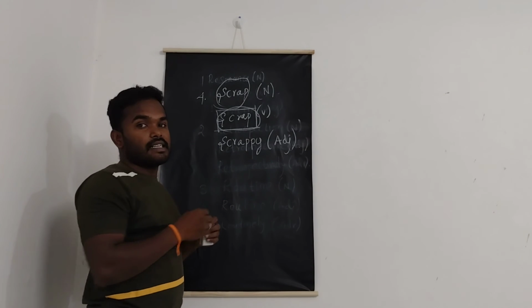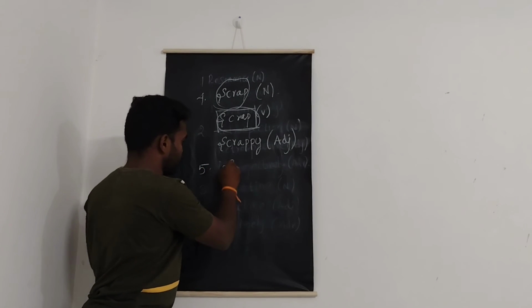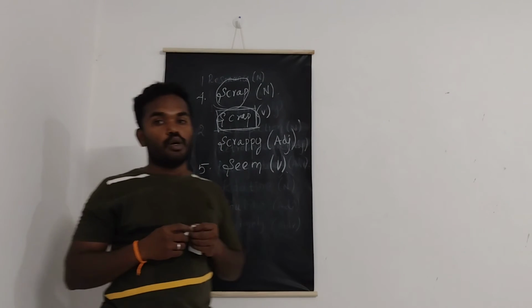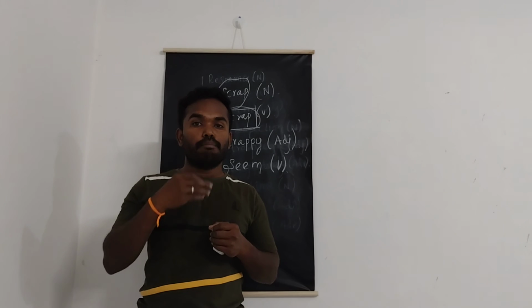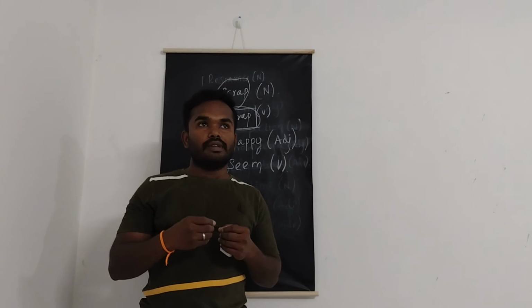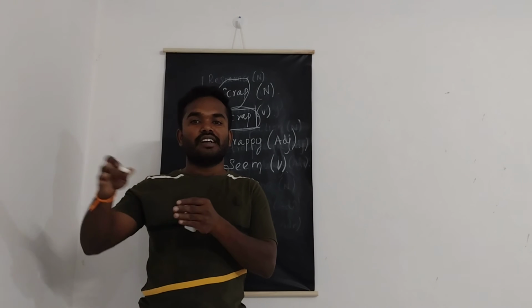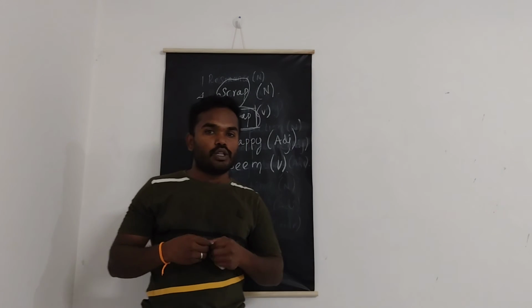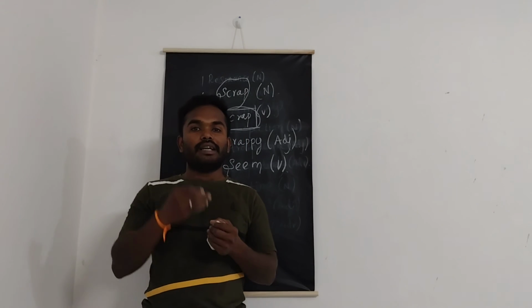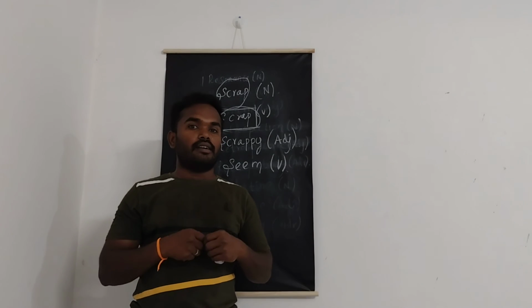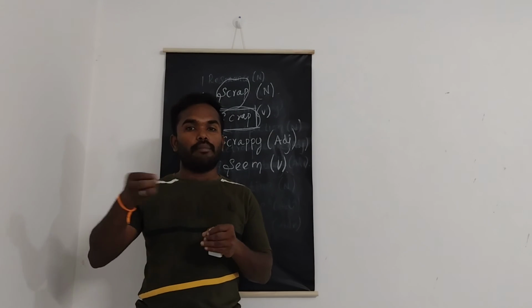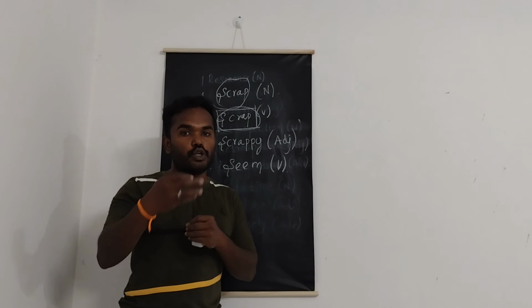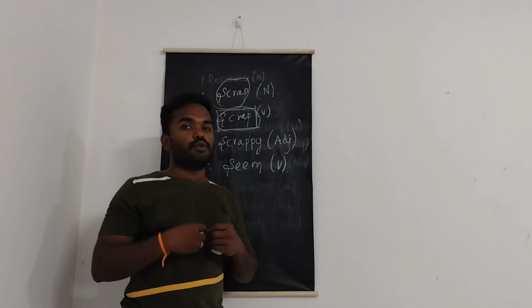The final word is seem. S-E-E-M, seem is a verb which means to give the impression of being or doing something. Or you can even say something appears to be in a certain way. That is what is called seem. The example sentences for this word are: he is 28, but he seems to be younger. The second example is: she didn't seem to be happy, which means that she didn't look or appear to be happy. That is what it means, she didn't seem to be happy.